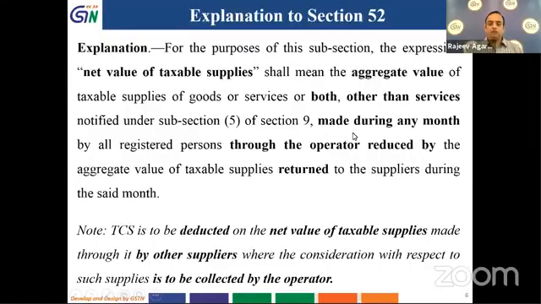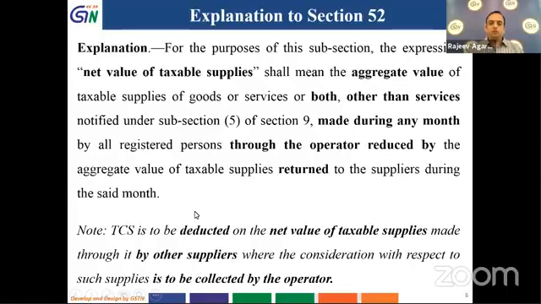So whatever is done during the month through the operator, reduced by the aggregate value of taxable supplies returned. So whatever is the aggregate value of the supplies made minus what is returned is to be mentioned as net value of taxable supplies. But it does not contain those notified services under section 9(5), which is under reverse charge.